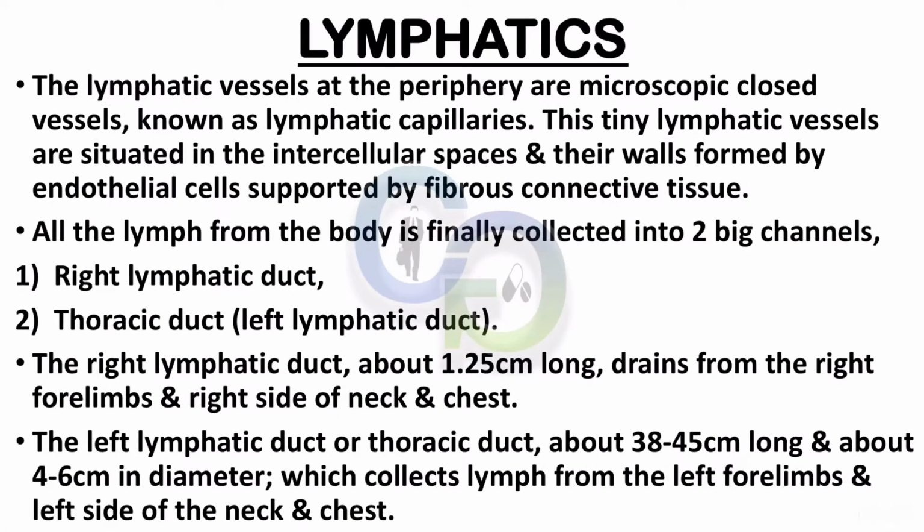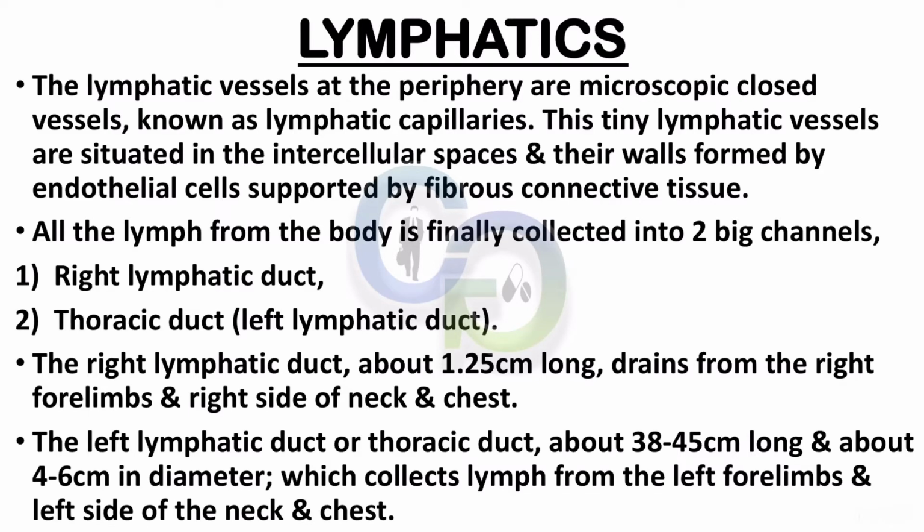Lymphatics. The lymphatic vessels at the periphery are microscopic closed vessels known as lymphatic capillaries. These tiny lymphatic vessels are situated in the intercellular spaces and their walls are formed by endothelial cells supported by fibrous connective tissue. All the lymph from the body is finally collected into two big channels: the right lymphatic duct and the thoracic duct or left lymphatic duct.